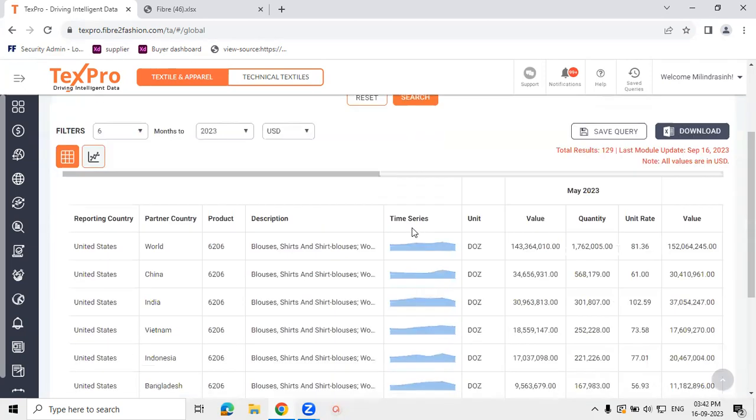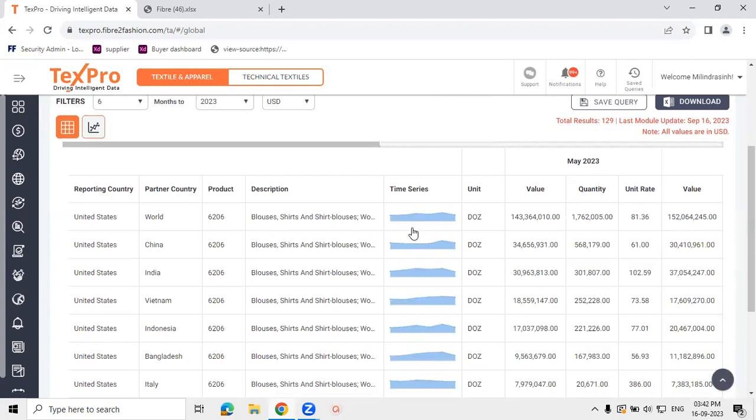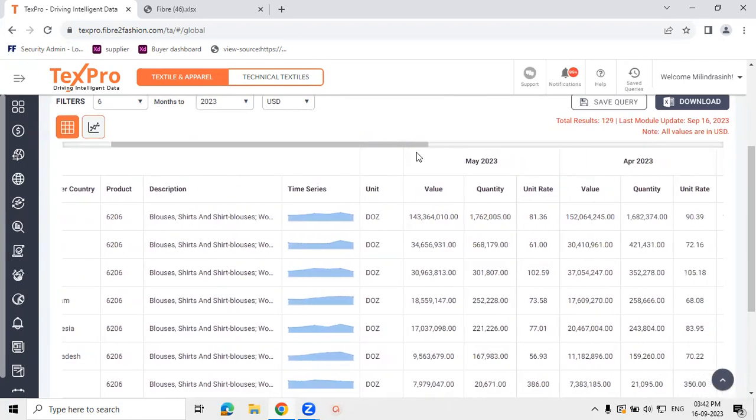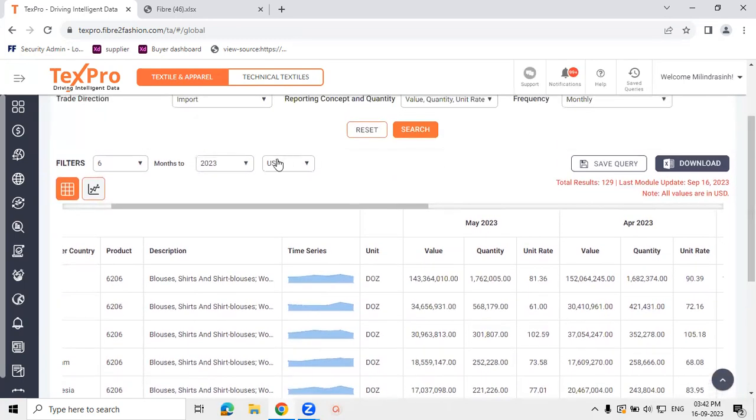So this will give us the imports of US for the selected HSN code from all partnering countries in terms of value, quantity, and unit rates starting from the recent reported months. By default, value and unit rates are in USD. So if one wants to change to other currencies, they can also do that, thereby understanding the impact of currency exchange rates on the supply chain as well.